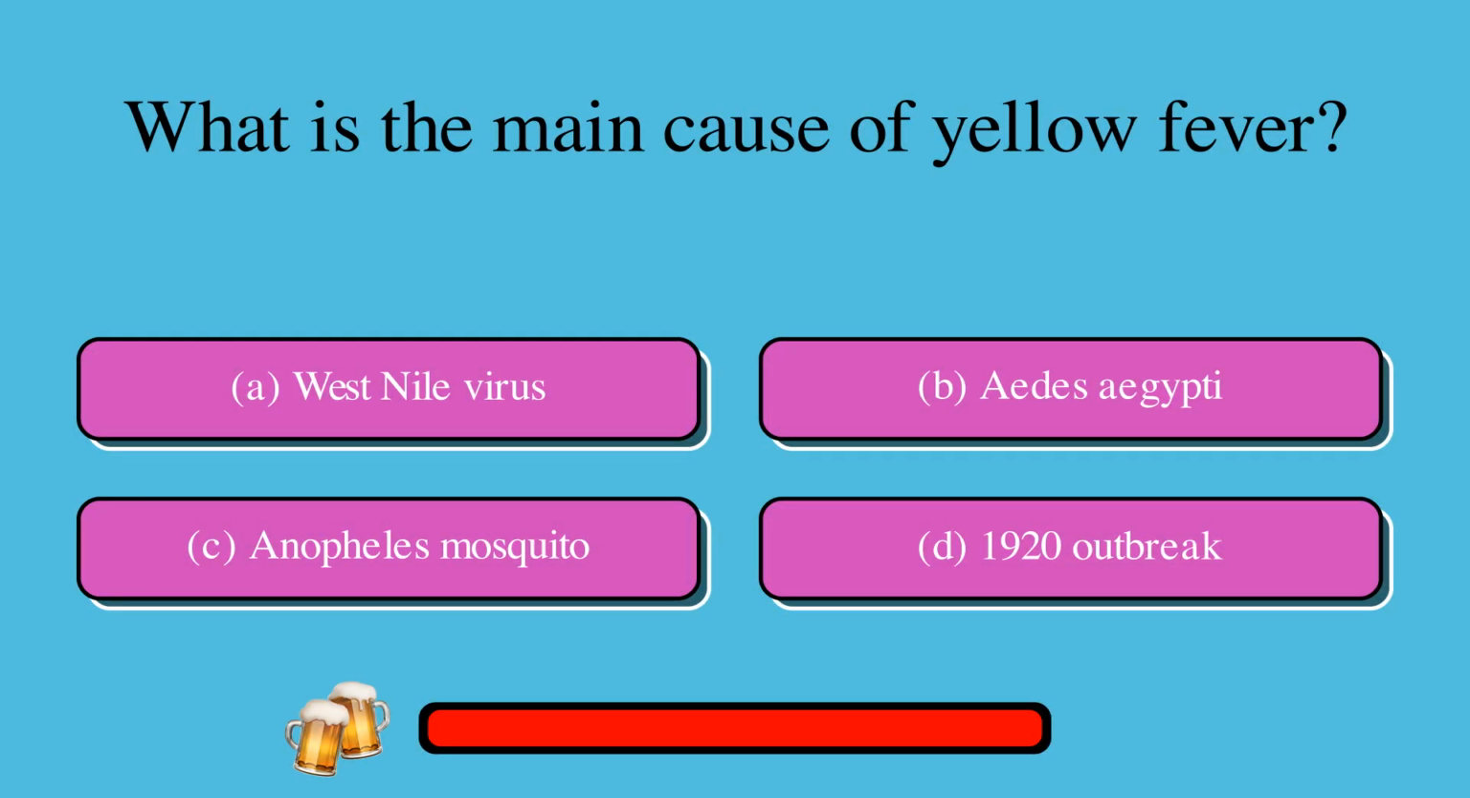What is the main cause of yellow fever? A. West Nile virus, or B. Aedes aegypti, or C. Anopheles mosquito, or D. 1920 outbreak? The correct answer is B. Aedes aegypti.